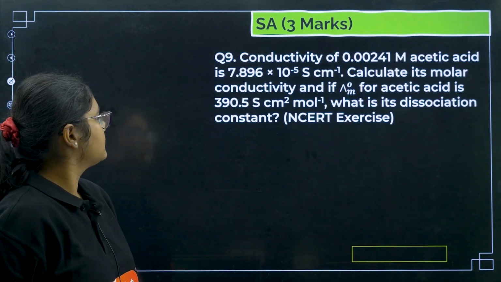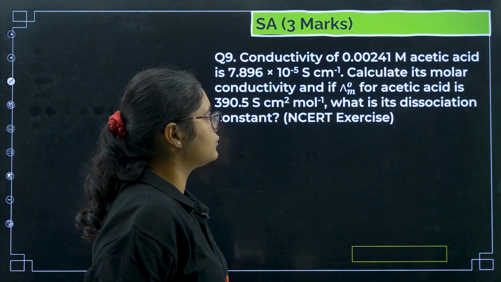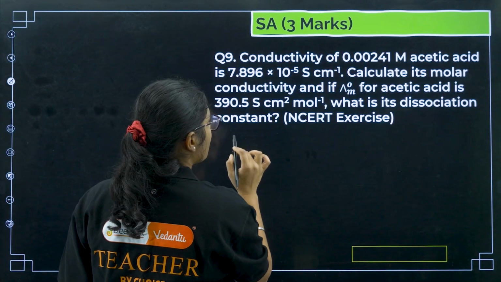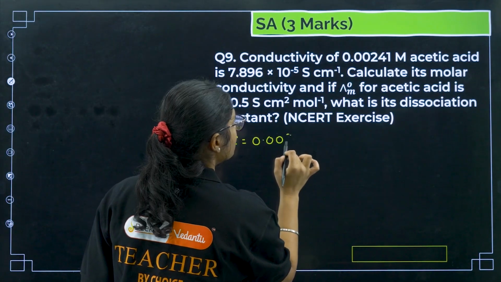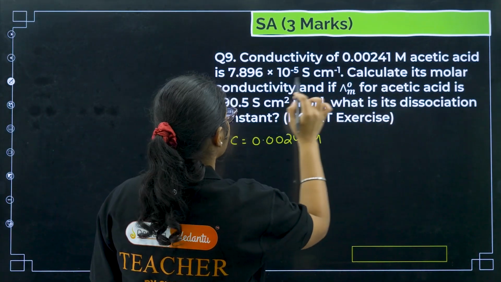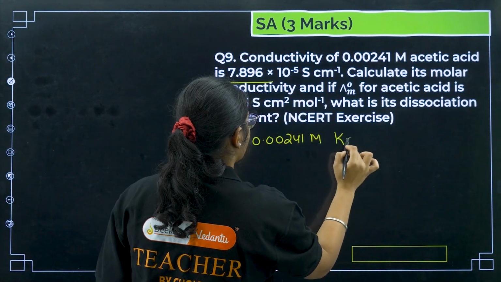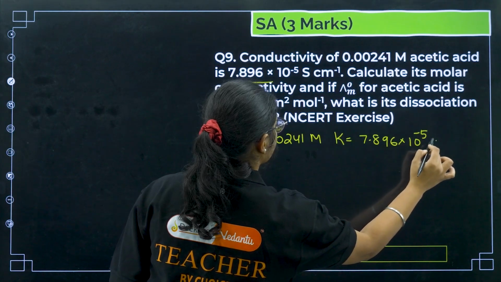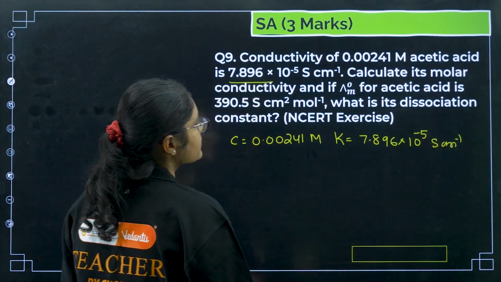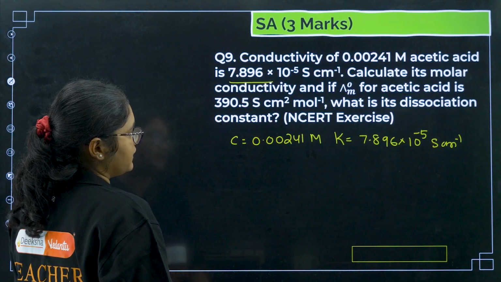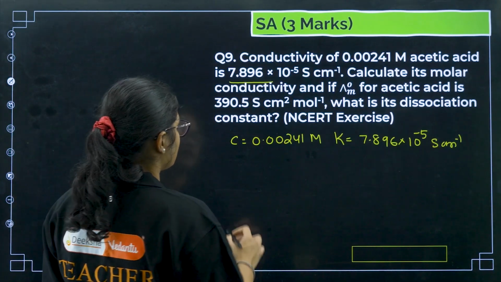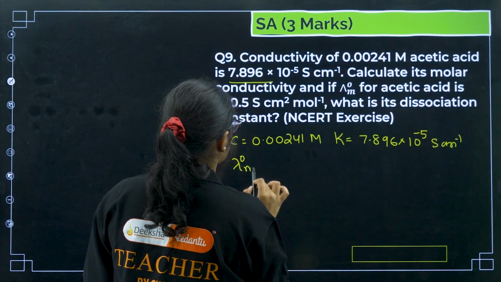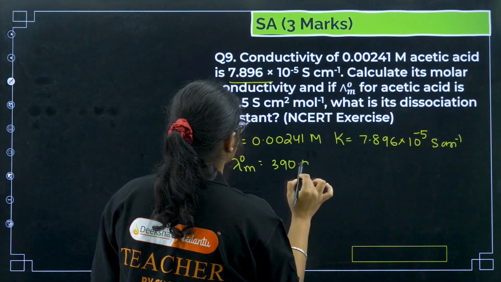Okay, next is question number 9. Conductivity of a 0.00241 M acetic acid is given to us. So let us write down this value. First, concentration is 0.00241 M acetic acid, and the conductivity, the kappa value, is 7.86 into 10 to the power of minus 5 S centimeter inverse. Next, calculate its molar conductivity, if lambda naught m for acetic acid is again 390.5.